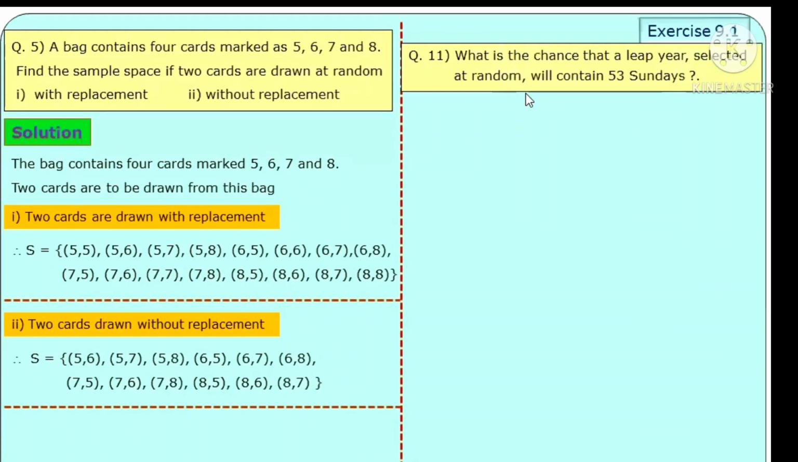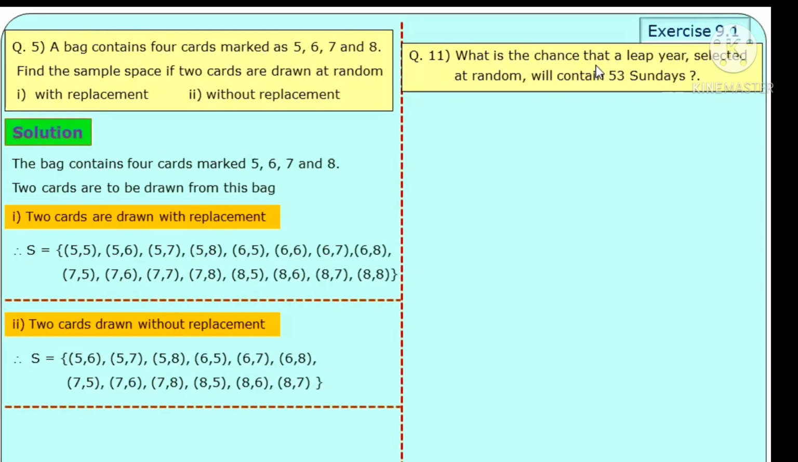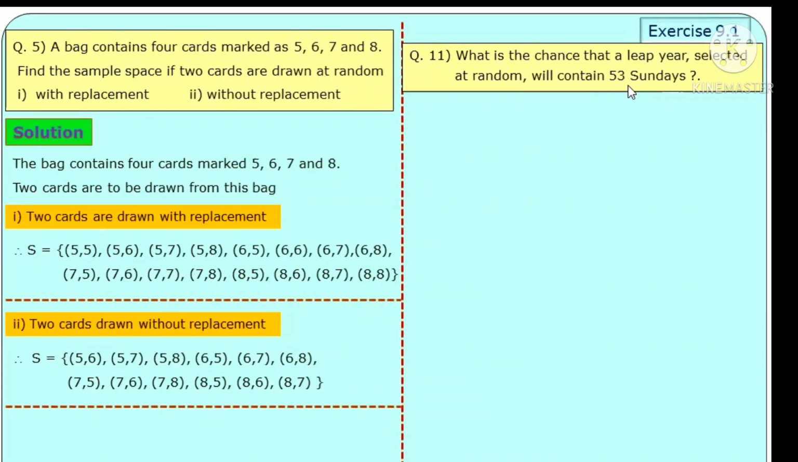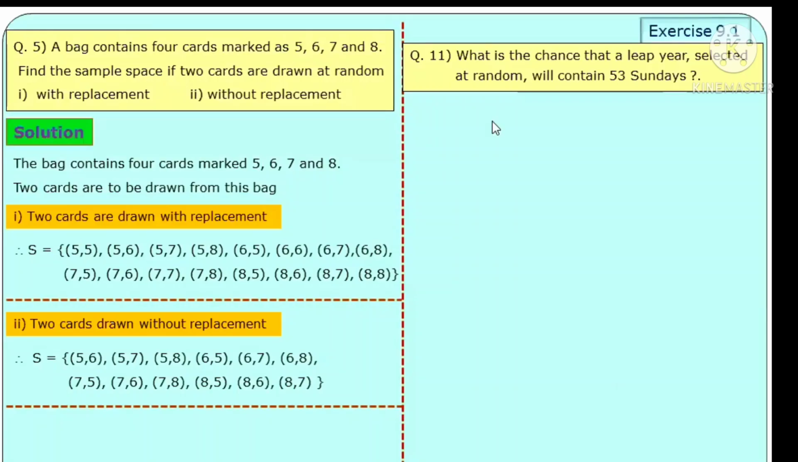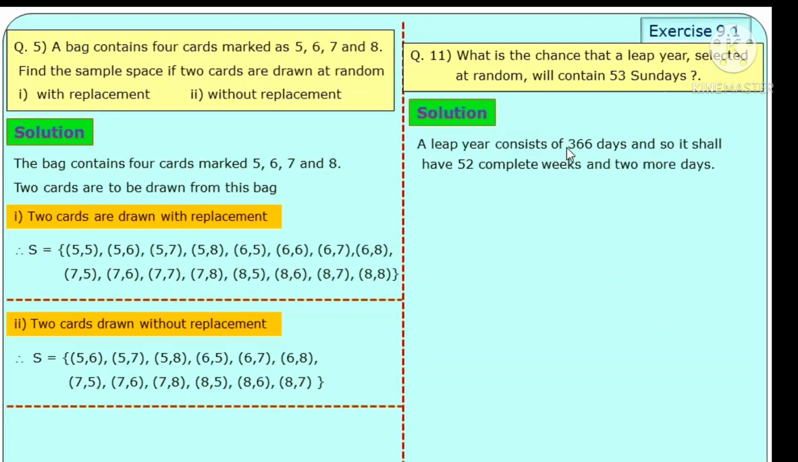Next question. Taking question 11 directly here. Small example. What is the chance that a leap year selected at random will contain 53 Sundays? Solution. A leap year consists of 366 days.